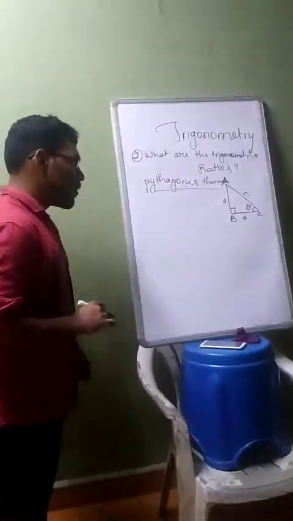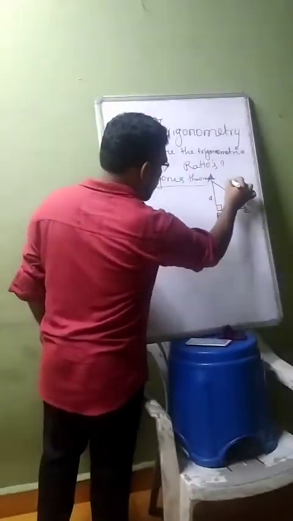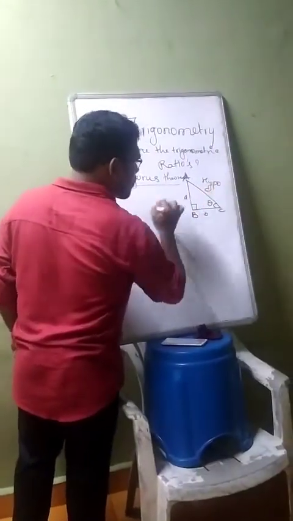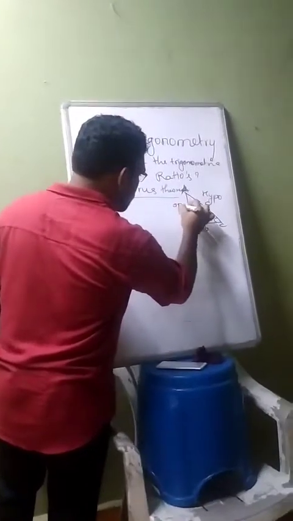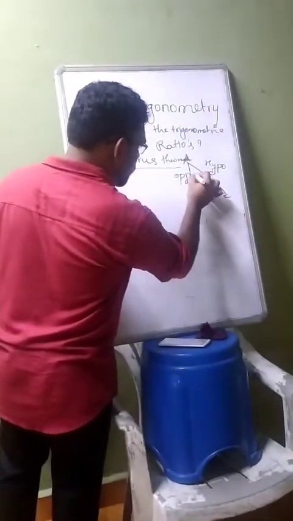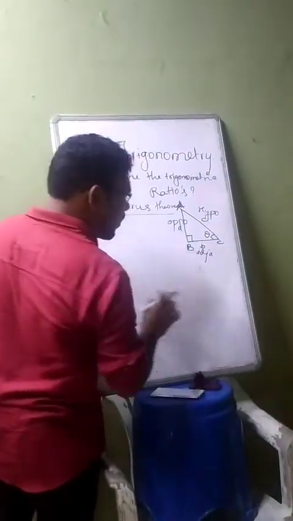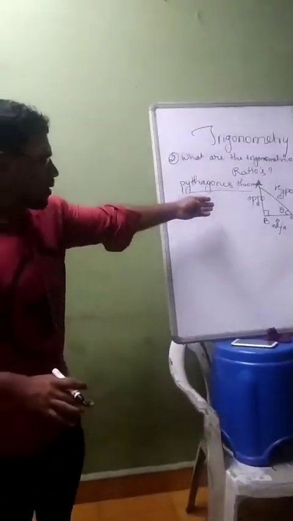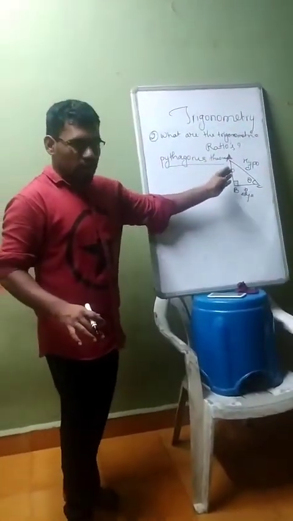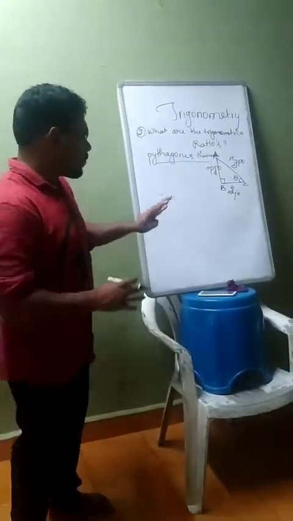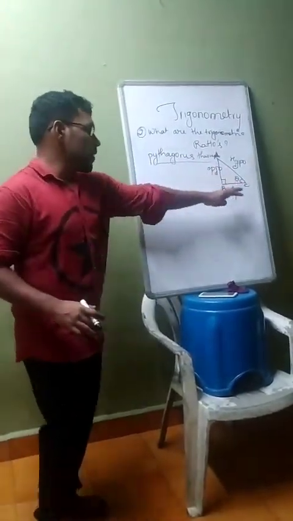What is it actually? This side is called the hypotenuse. This side is called the opposite. So the theta, okay, opposite. This side is called either base or adjacent. We will call it adjacent or base. This opposite side is nothing but the height of a right angle triangle. So we are calling it opposite and adjacent.